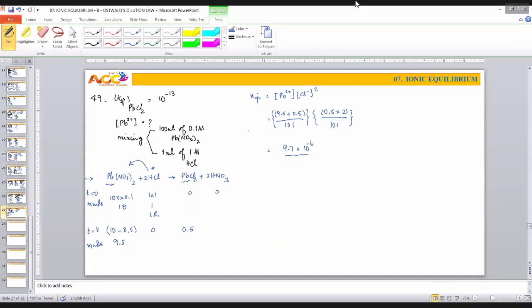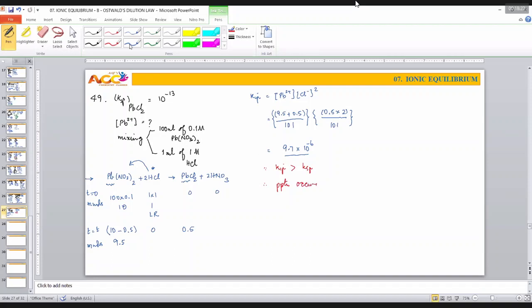Okay, now check on this. What is this, sir? KIP value is very much large as compared to KSP. Since KIP is more than KSP, therefore precipitation takes place.